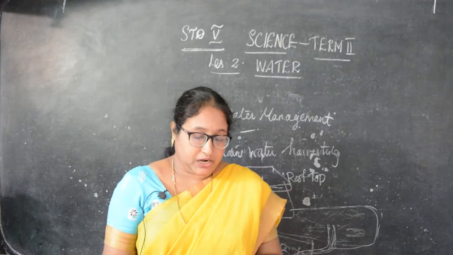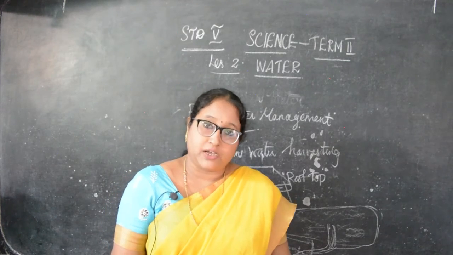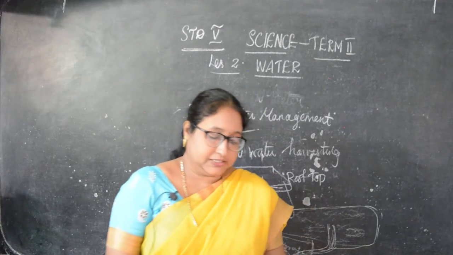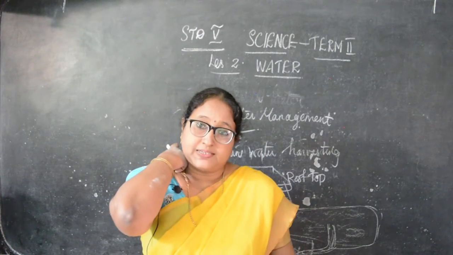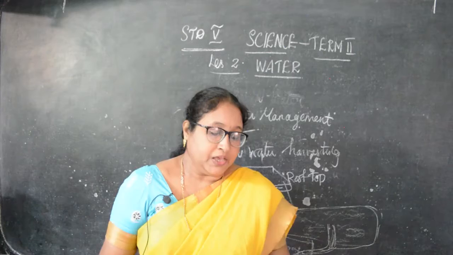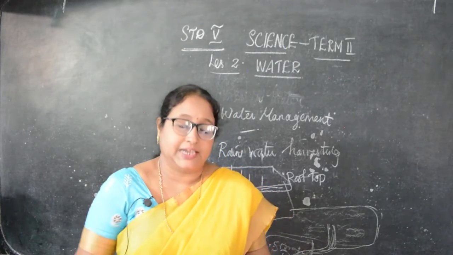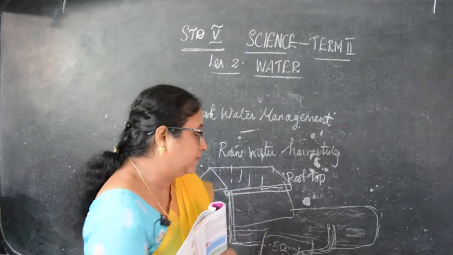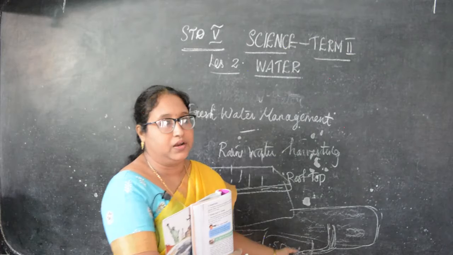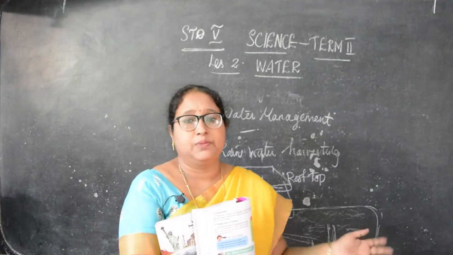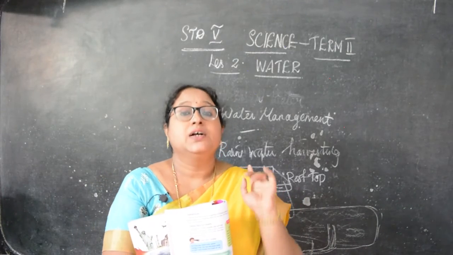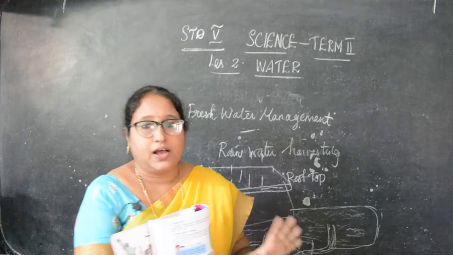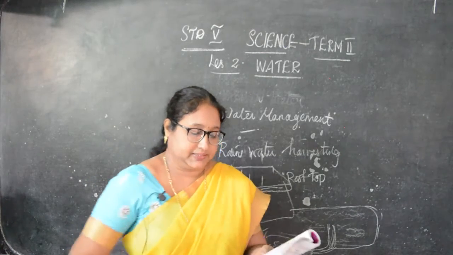And the government of Tamil Nadu leads the nation in implementing the rainwater harvesting program. So it has been made mandatory. Mandatory, what I mean is compulsory. It has been made compulsory in all the houses and buildings in the state to install a rainwater harvesting facility. So you have to make a rainwater harvesting facility in all the houses and buildings, as the Tamil Nadu government has made it compulsory.